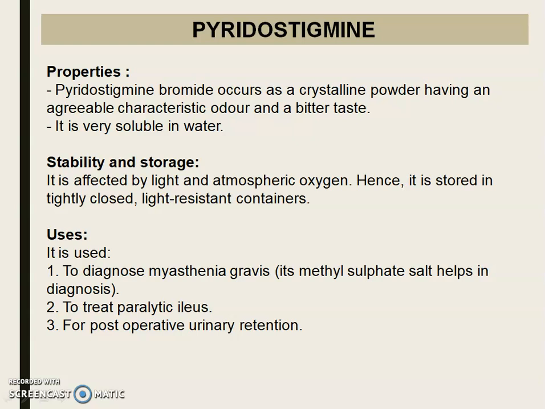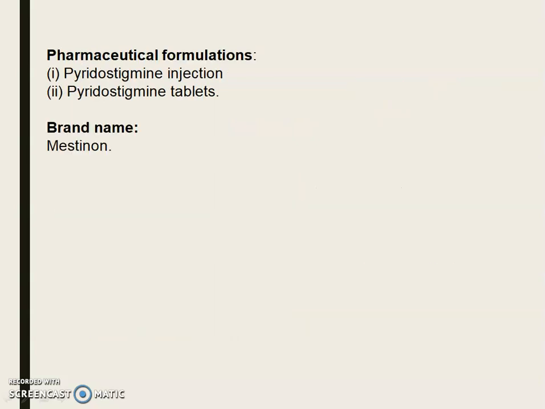Uses: it is used to diagnose myasthenia gravis, to treat paralytic ileus, for post-operative urinary retention. Pharmaceutical formulation: pyridostigmine injection, pyridostigmine tablet. Brand name Mestinon.